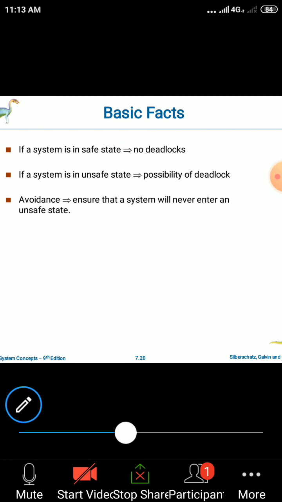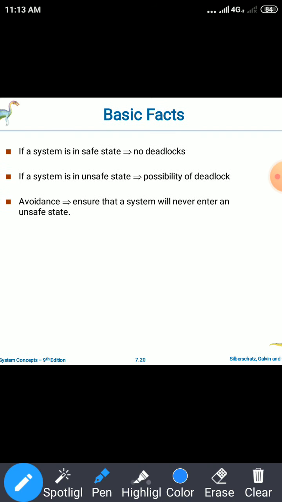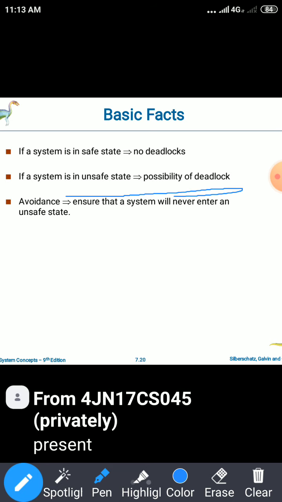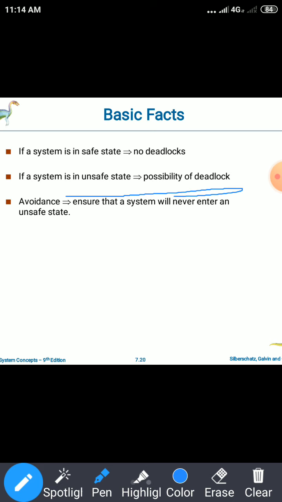avoidance. That is, if a system is in the safe state, then no deadlocks. If a system is in the unsafe state, then there is a possibility for the deadlock. But then how can we avoid the deadlock? By ensuring that the system will never enter into the unsafe state. So if we are maintaining the system always in the safe state, then we can ensure that the deadlock will never occur, or the system will not enter into the deadlock state. So by considering the safe state and unsafe state, we check whether the system will enter into the deadlock or not.